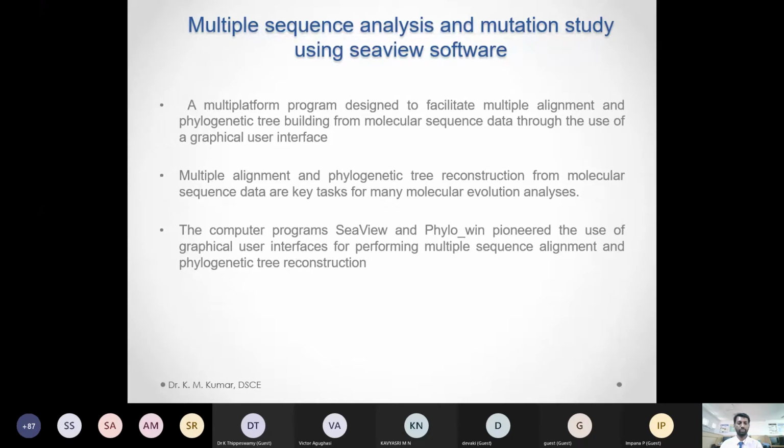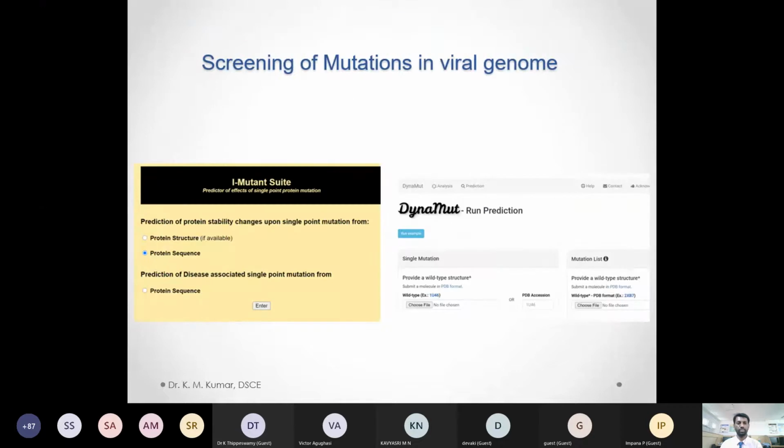And now a modified version of the coronavirus has also come up. To check whether these mutations are virulent, whether they cause any disease, or whether there is any functional impact of these particular mutations, we're going to use iMutant and DynaMut, different tools. These tools will give us stability information about the protein, that is, the effect of particular mutations on the protein structures.